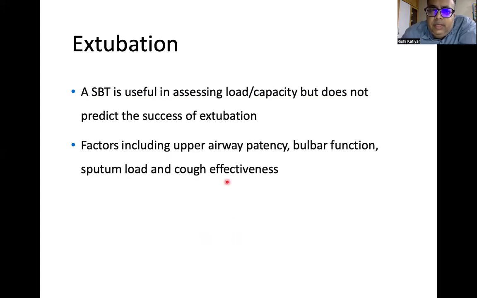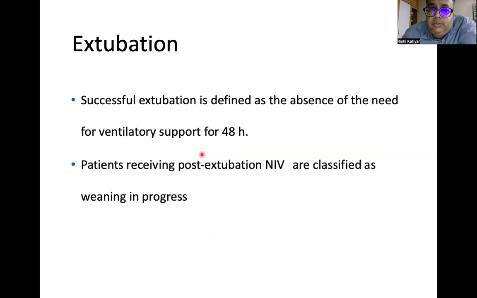SBT is usually done to assess the load and the capacity, but it does not predict that it will lead to successful extubation. You perform SBT just to assess whether your patient is ready to be weaned from the ventilator or not. There are certain other factors which contribute to successful extubation. That includes upper airway patency, bulbar functions, the amount of sputum load, and cough effectiveness. These will decide your extubation criteria. Successful extubation is defined as absence of need for a ventilator for the next 48 hours.